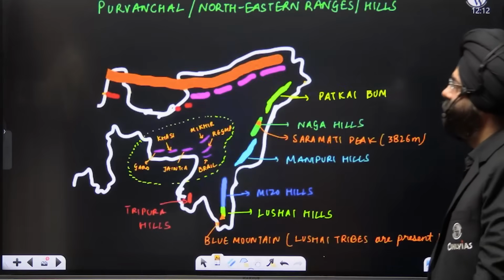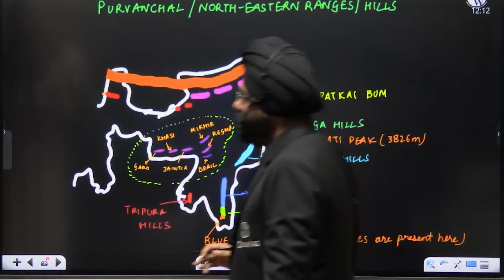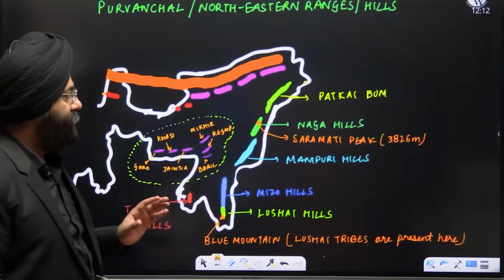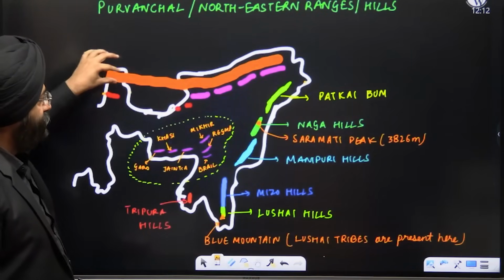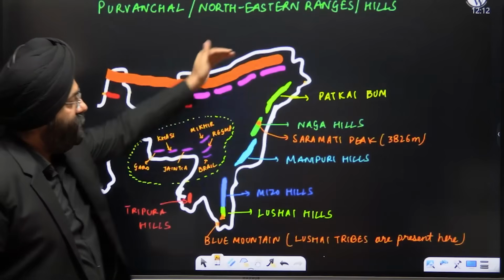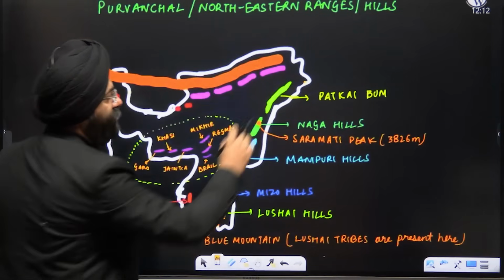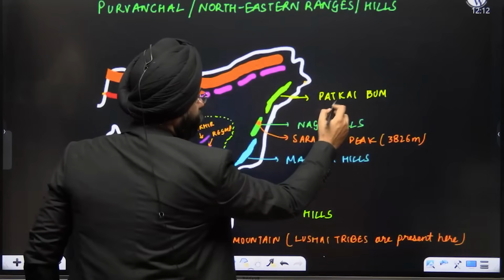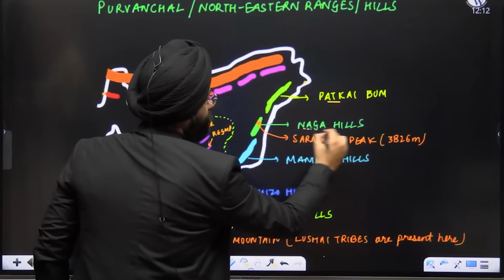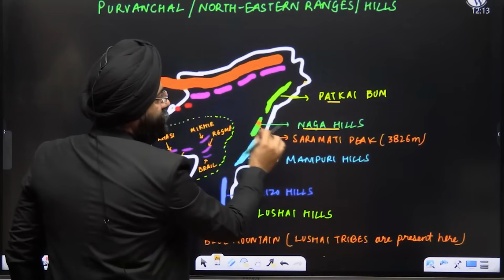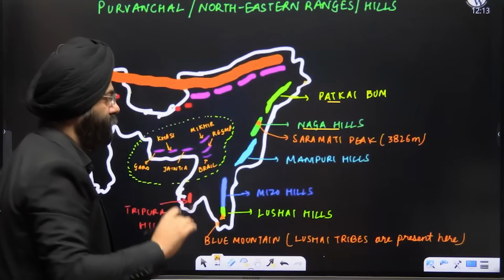Clear? Let's move ahead. Now let's move on to the Purvanchal or the northeastern ranges. Please understand, there are two parts which I'll explain. This is again the Himalayan ranges, and they turn in the form of these northeastern ranges. You see this region, this is Patkai Bum. Next, in the Nagaland region, you have the Naga Hills. Over here, a very important peak is present, that is Saramati Peak, 3826 meters. That can be asked in your paper also.